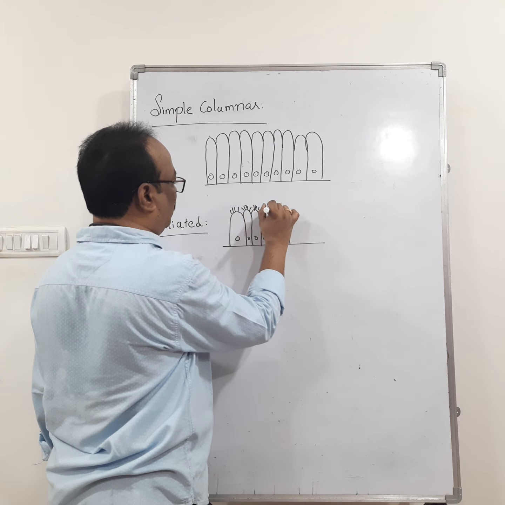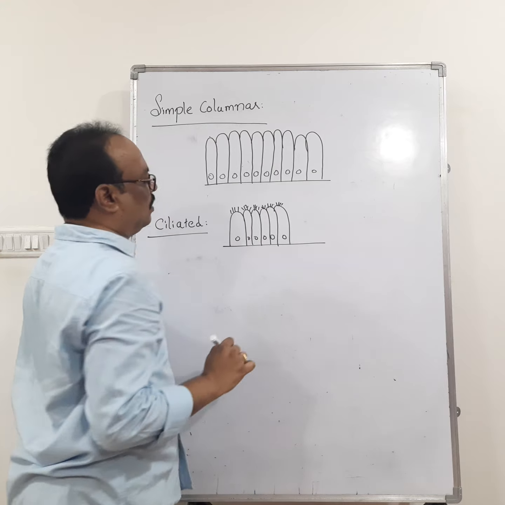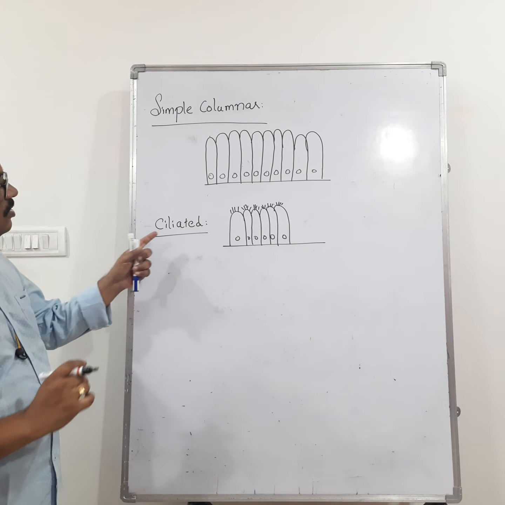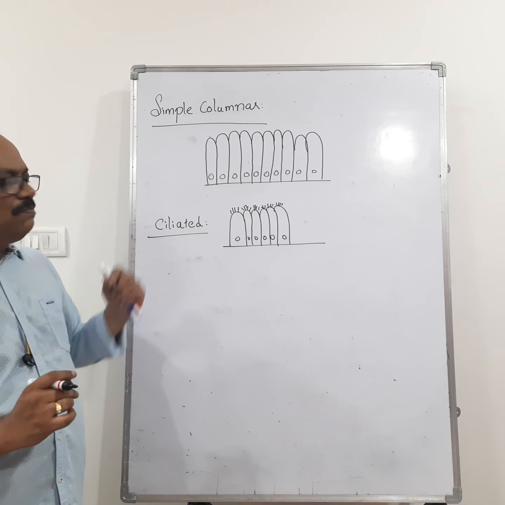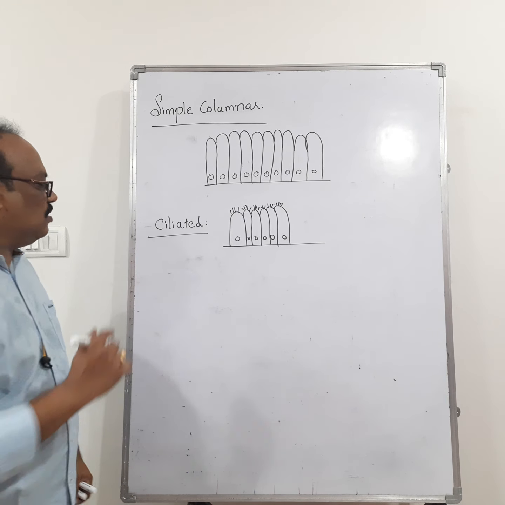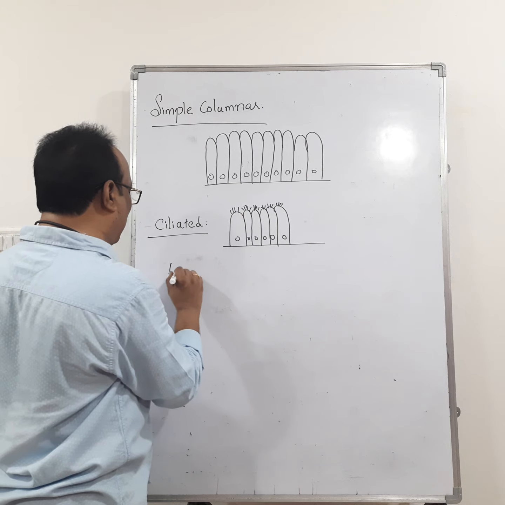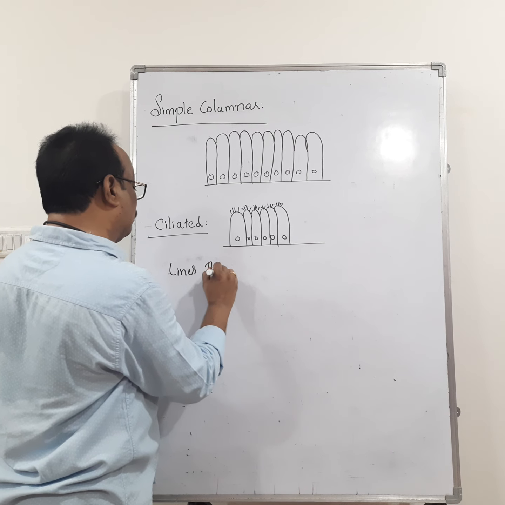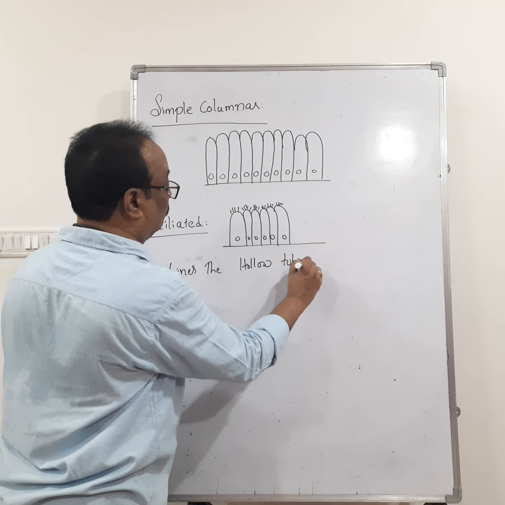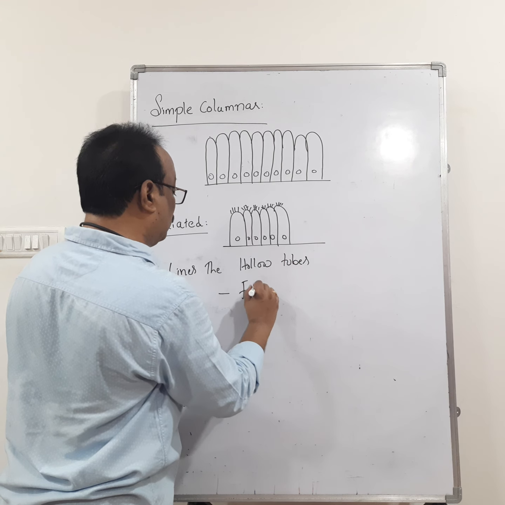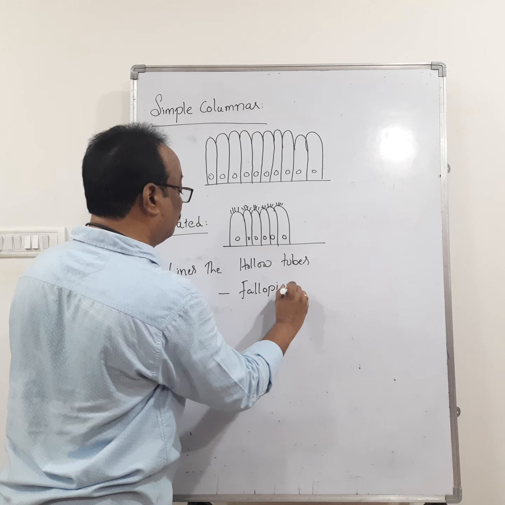If the cilia are present on the apex of the epithelium, we call this simple columnar ciliated epithelium. It lines hollow tubes like the fallopian tube,